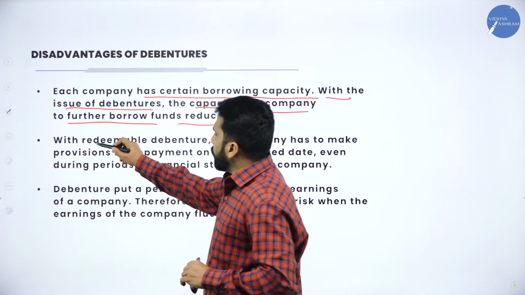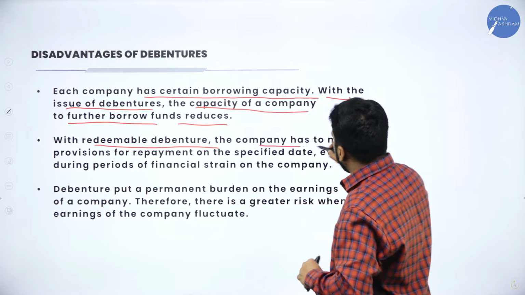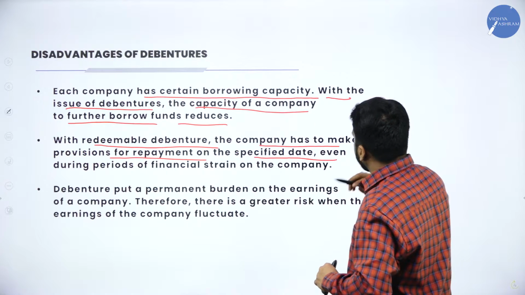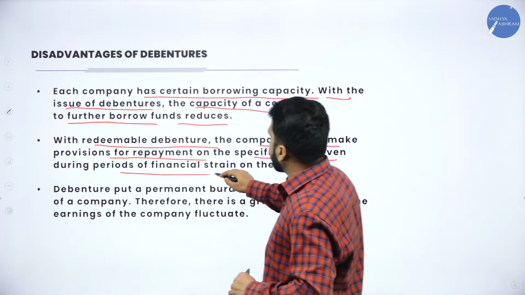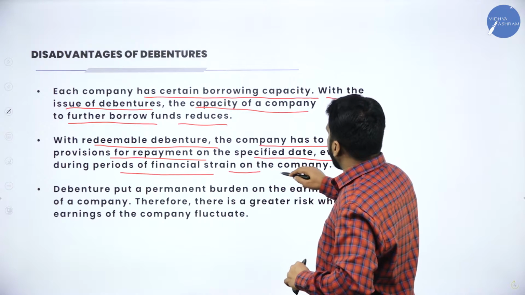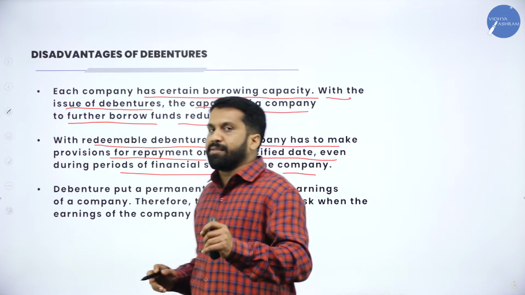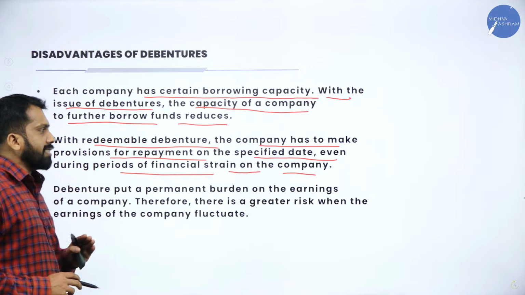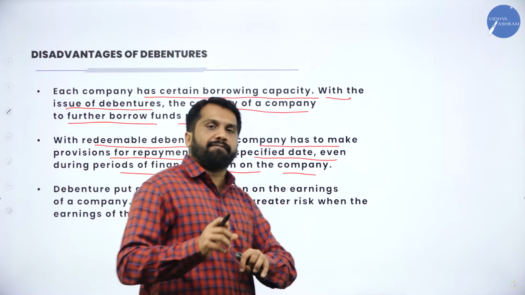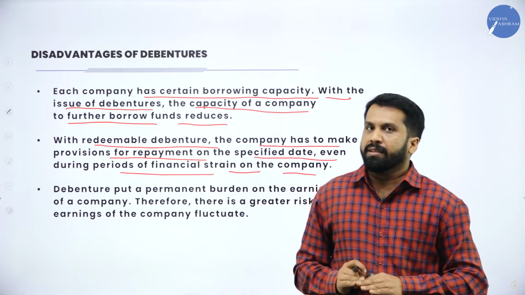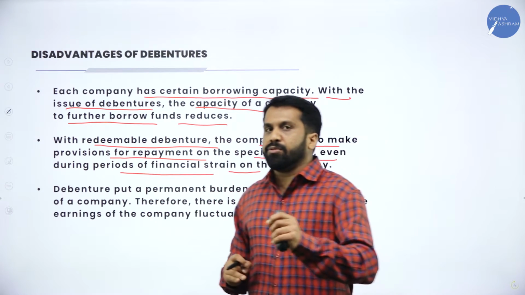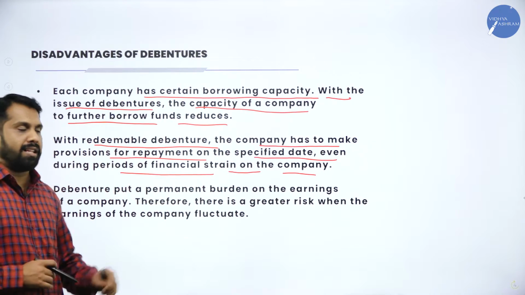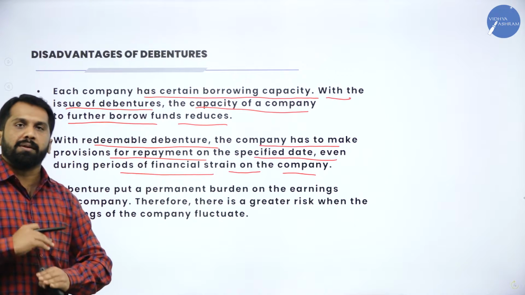Second, with redeemable debentures, the company has to make provisions for repayment on the specified date, even during periods of financial strain on the company. The main disadvantage for the company by issuing debentures is, for example, they have taken 10 lakh from the public as debentures and promised that in 2025, now it is 2020, I'll repay your amount back.